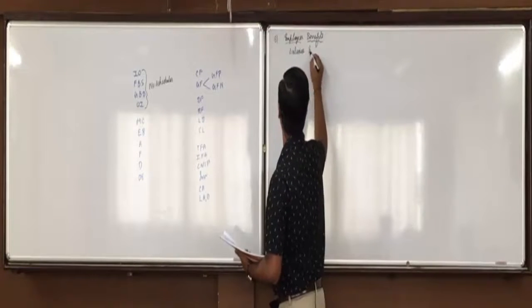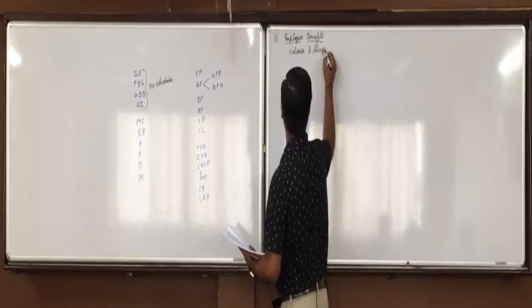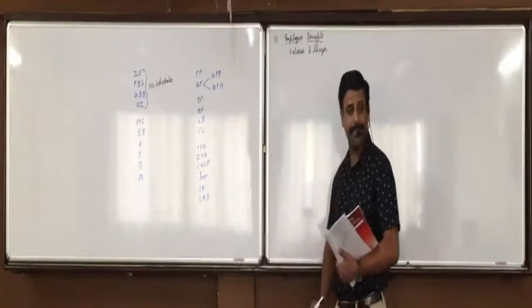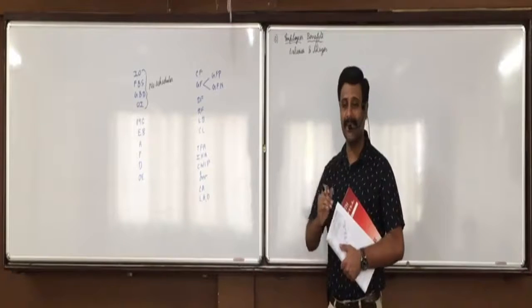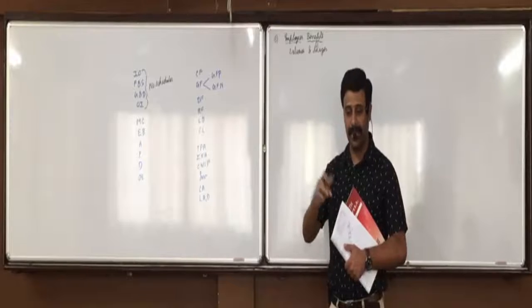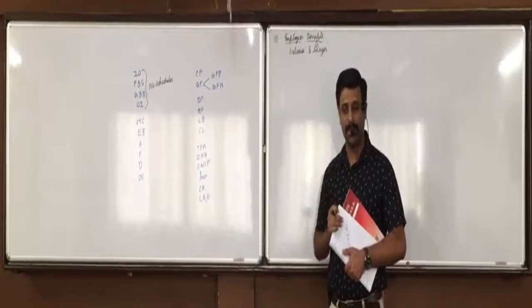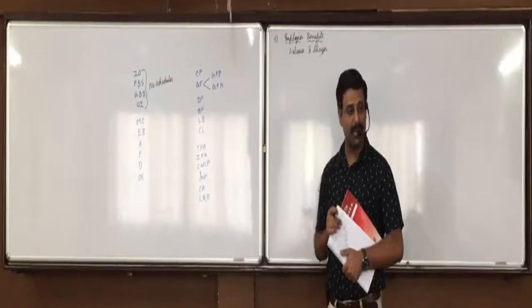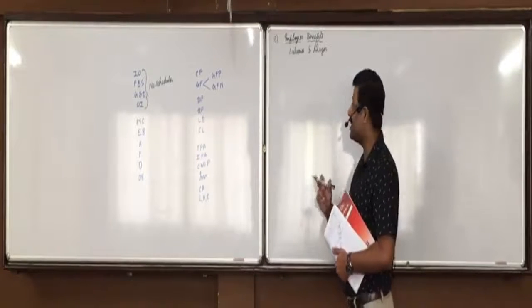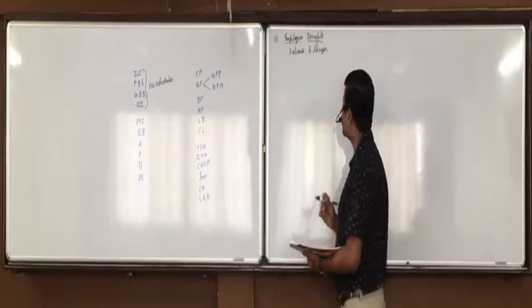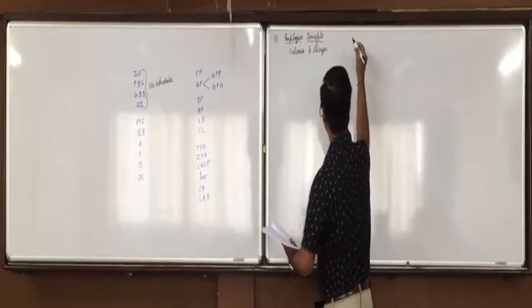Then remuneration to auditors. Can remuneration to auditors be marked as employees benefit? Yes, sir. No, the auditor is never an employee, mark it as administrative expense. The auditor is an outside person who comes and checks the books of accounts. So the auditor's remuneration is marked as administrative expense. You understand the reason, everyone?